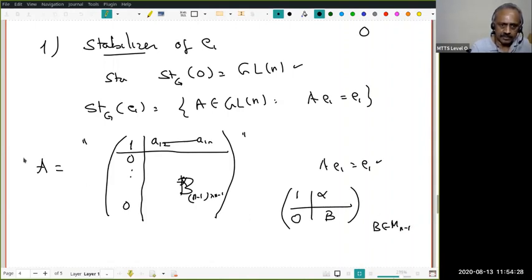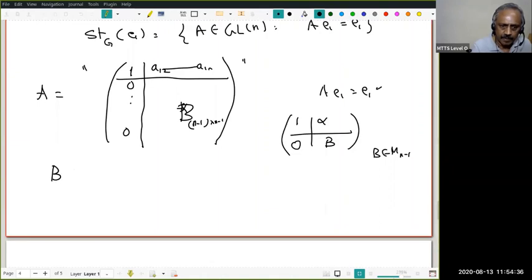Now determinant of A is non-zero, but determinant of A is determinant of B, therefore determinant of B is non-zero. Therefore this B must be in GL n minus 1. Is that clear? And what is this alpha? This alpha is a vector in K n minus 1, any vector.